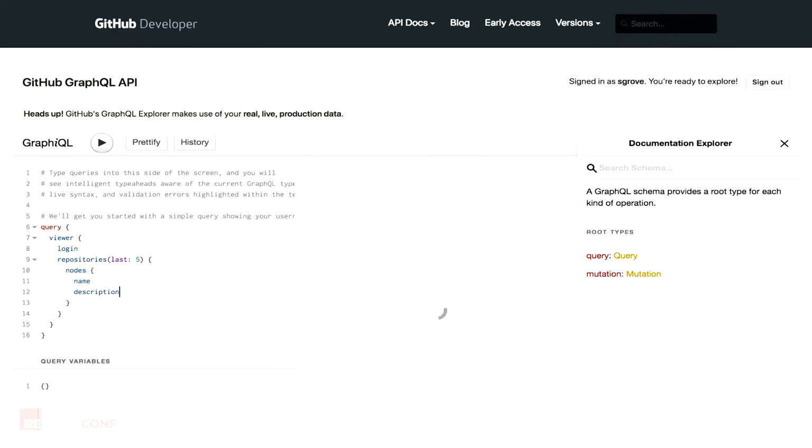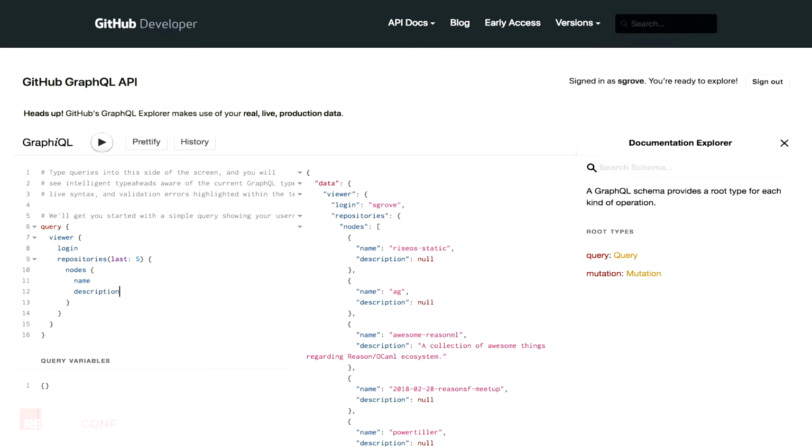And if I need more, I can go ahead and add this. I get autocomplete, and I can run that, and I get the data back. So I accomplished way more work with far less effort than the REST API would have required me to do, and I got only the data I needed.